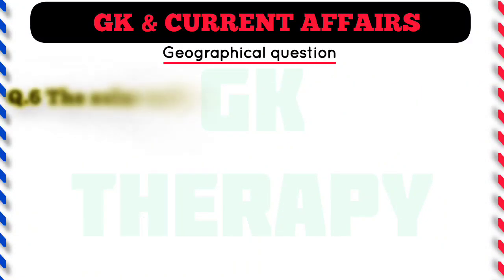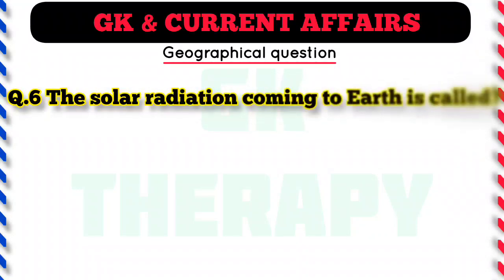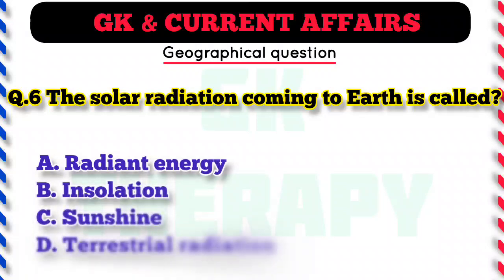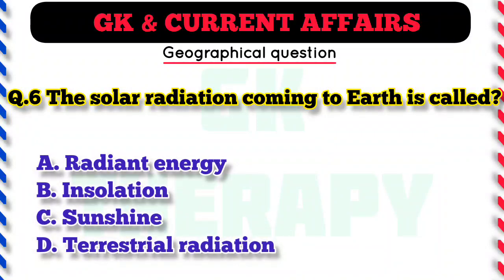Question number 6. The solar radiation coming to Earth is called A. Radiant energy, B. Insolation, C. Sunshine, D. Terrestrial radiation.